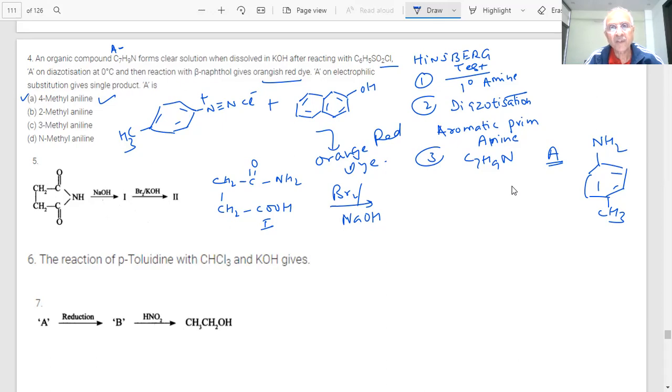What reaction is this? What is the name of this reaction? You already know, students. This is bromine, so it is Hoffmann bromamide degradation. Hoffmann bromamide degradation. What is the product then?